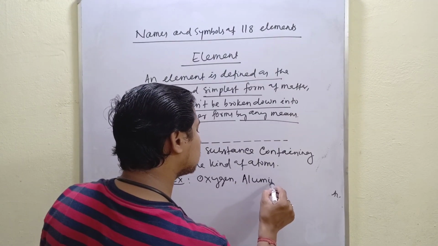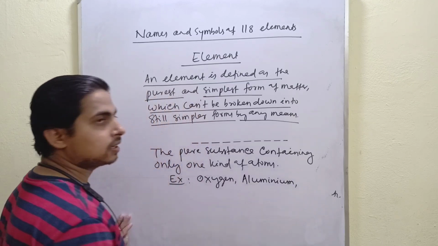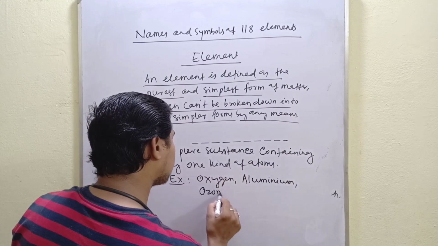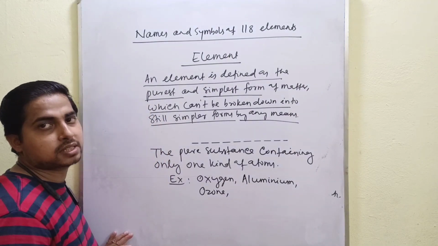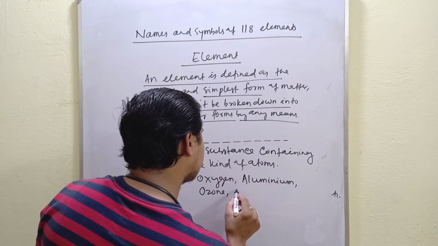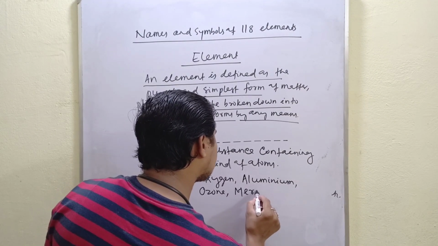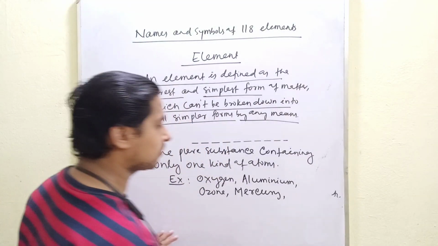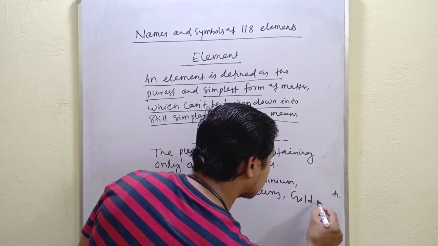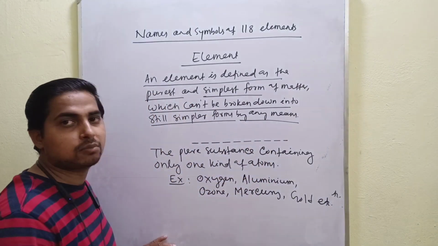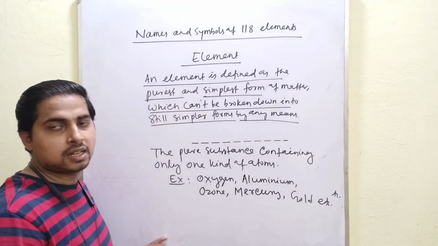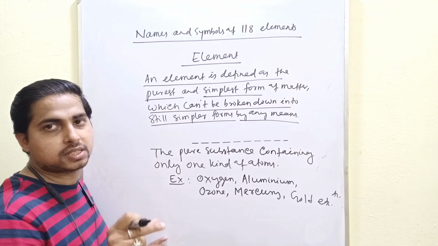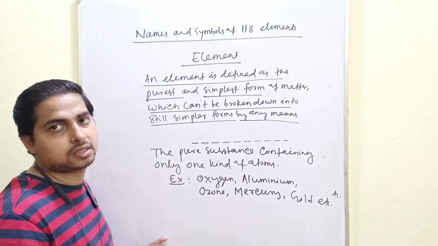Aluminium contains only atoms of aluminium. Ozone contains only atoms of oxygen. Mercury contains only atoms of mercury. Gold contains only the atoms of gold. So an element is the purest form of matter, a pure substance containing only one kind of atoms.